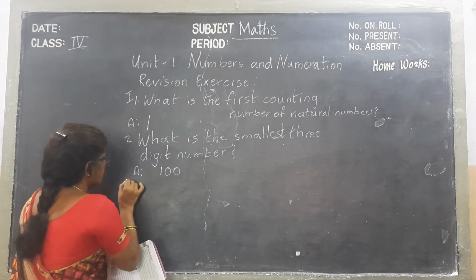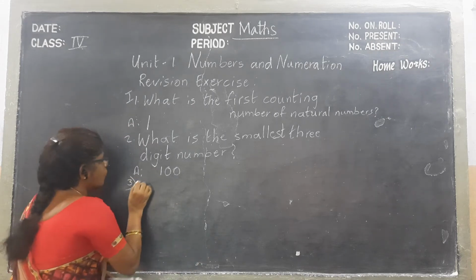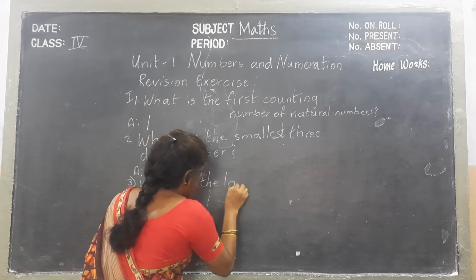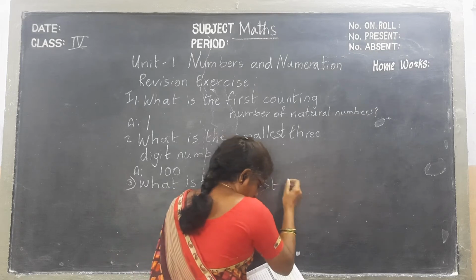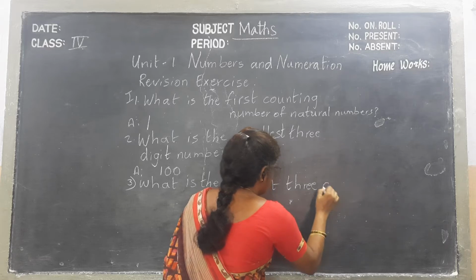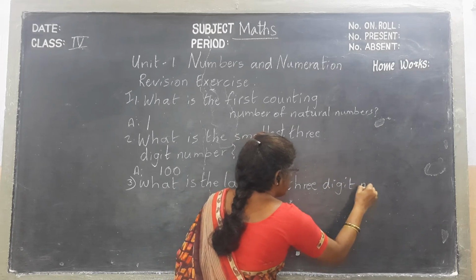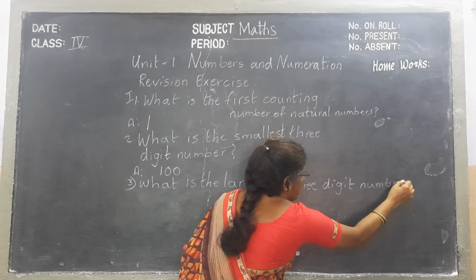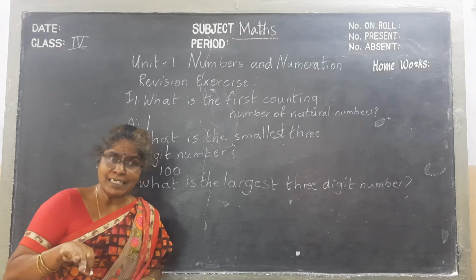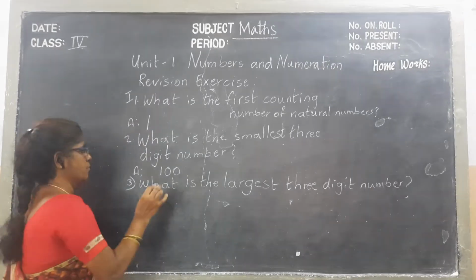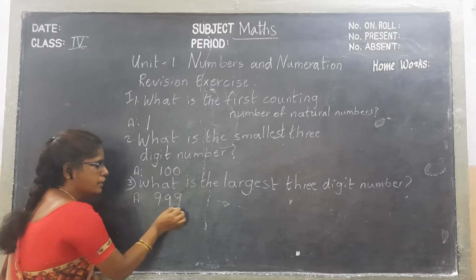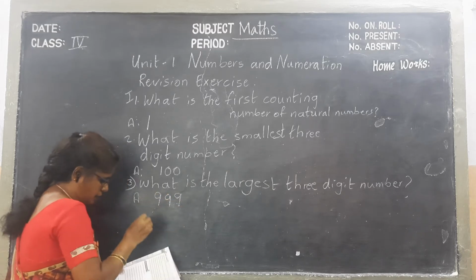The next one. What is the largest 3-digit number? The smallest number ends with zeros and the largest number ends with 9. Okay, then the answer is 999. 3 digits, so 3 nines.